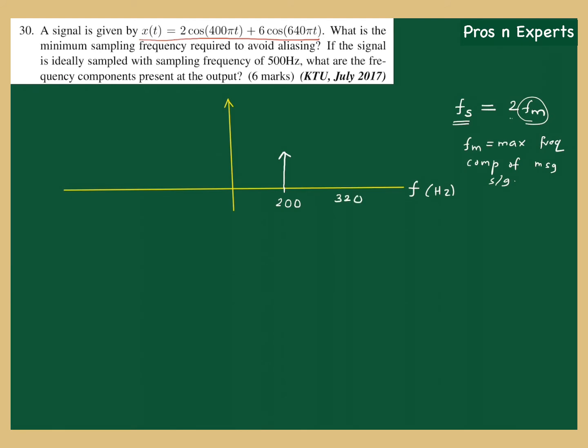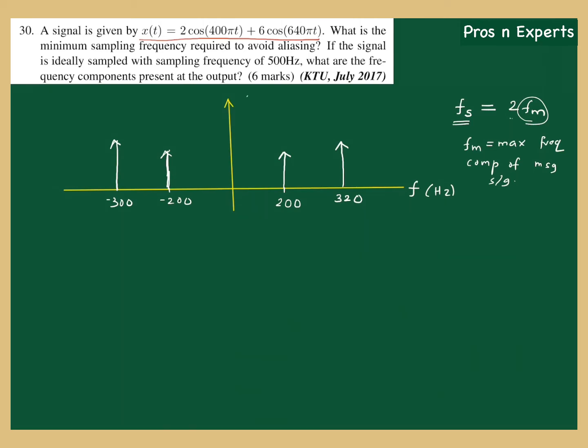So at 320 hertz we can see another impulse. Similarly, in a mirror image sense, you can see at minus 200 hertz and at minus 320 hertz the mirror images of these components.